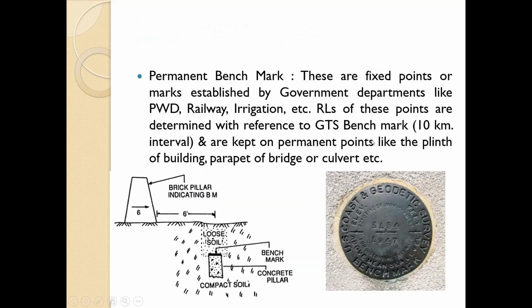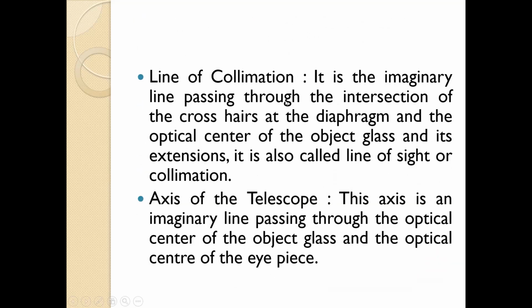In the object glass we have the crosshairs, like you might have sometimes seen in snipers' sights. Those crosshairs are there, and the line passing through them and the optical center of the object glass, and its extension, is called the line of sight, which is the line of our eyesight.